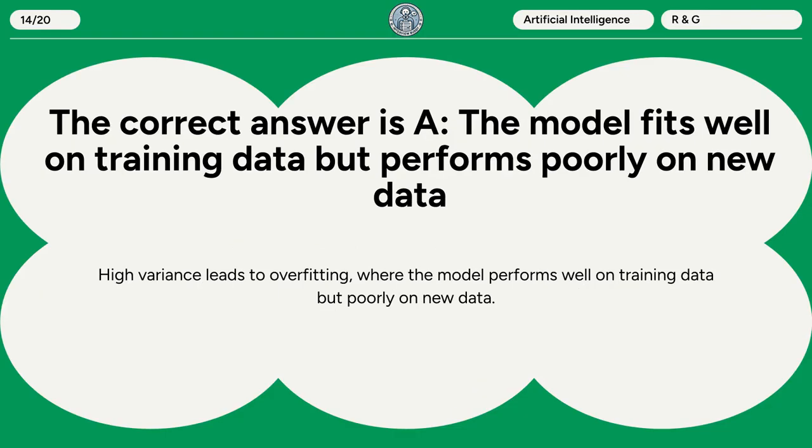The correct answer is A. The model fits well on training data but performs poorly on new data. High variance leads to overfitting, where the model performs well on training data but poorly on new data.